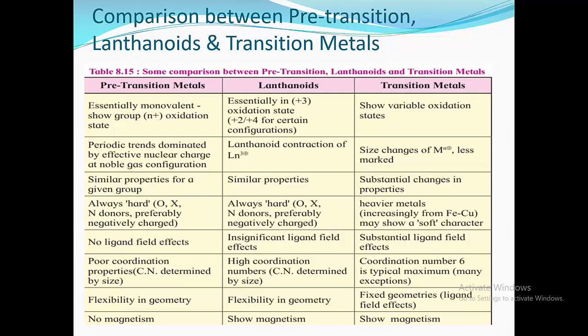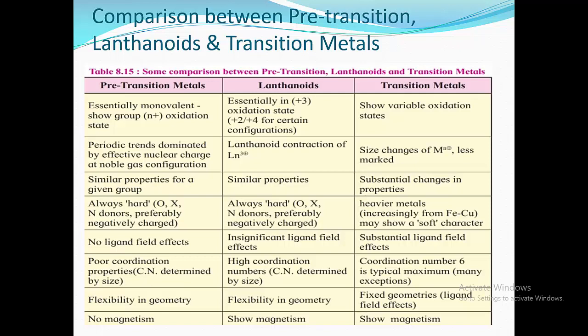In pre-transition metals, periodic trends are dominated by effective nuclear charge at noble gas configuration. In lanthanoids, lanthanoid contraction of the Ln3+ ion changes the periodic trends. In transition metals, periodic trends depend upon size changes of the Mn+ ion.